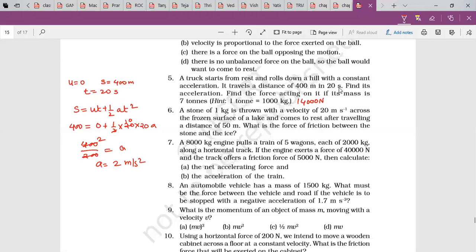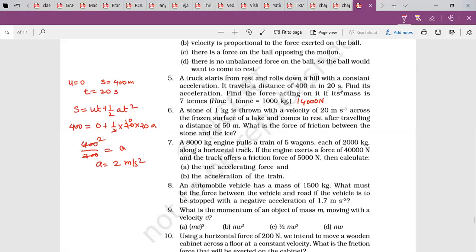The engine is exerting a force of 40,000. Out of that, 5,000 is the frictional force. So what is the total force acting on this? 35,000 newtons. Yes, ma'am. 40,000 minus 5,000. 40,000 is in one direction, frictional force is in the opposite direction, so minus 5,000. So 35,000 Newton is the total accelerating force.